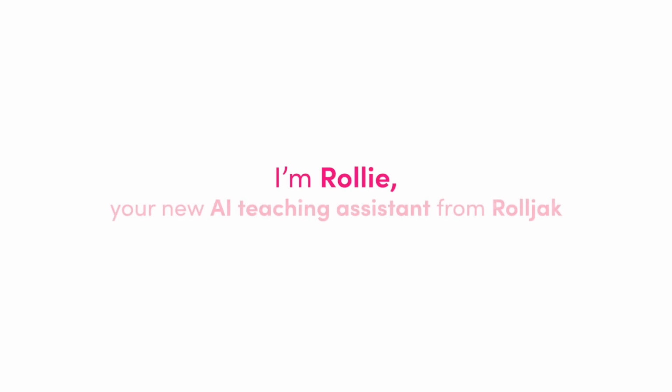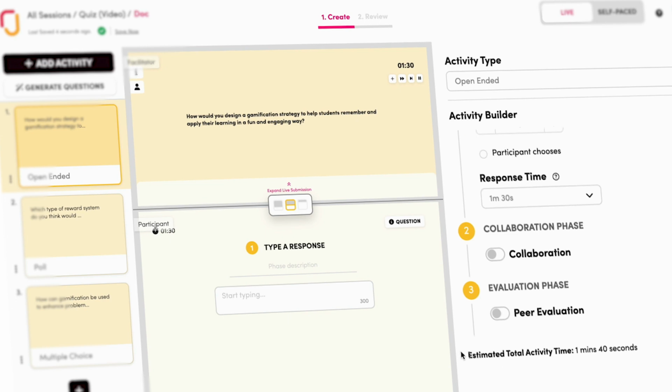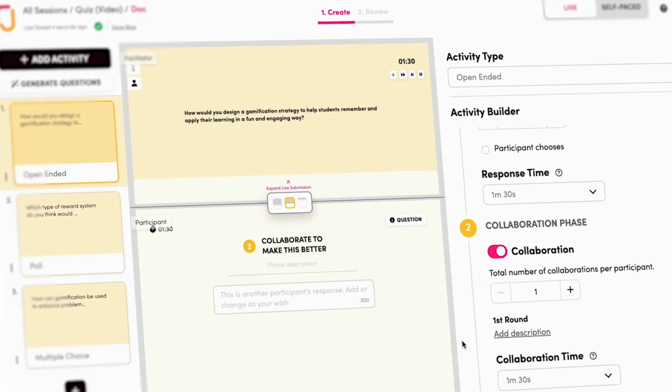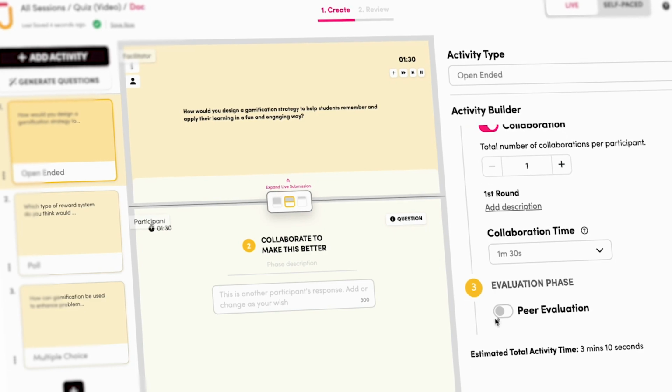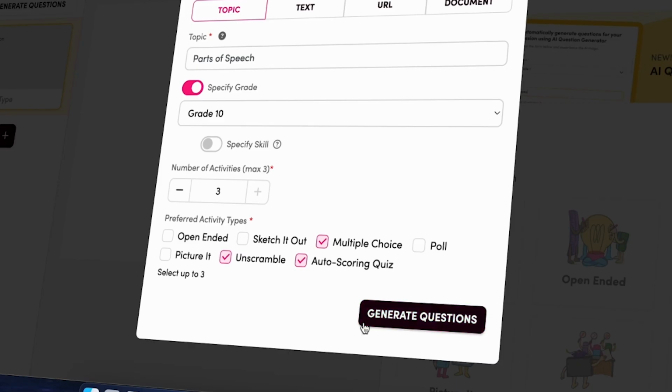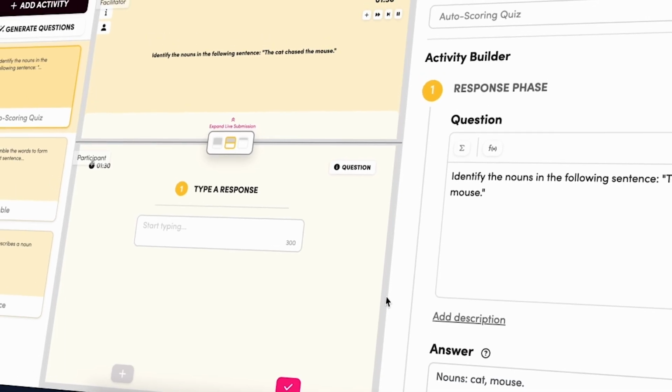I'm Raleigh, your new AI teaching assistant from Rolljak, the first AI-powered, game-based learning platform that automates lesson creation and assessment with collaboration and peer-to-peer learning. With Rolljak, you'll save hours by using our AI to generate your lesson activities automatically.